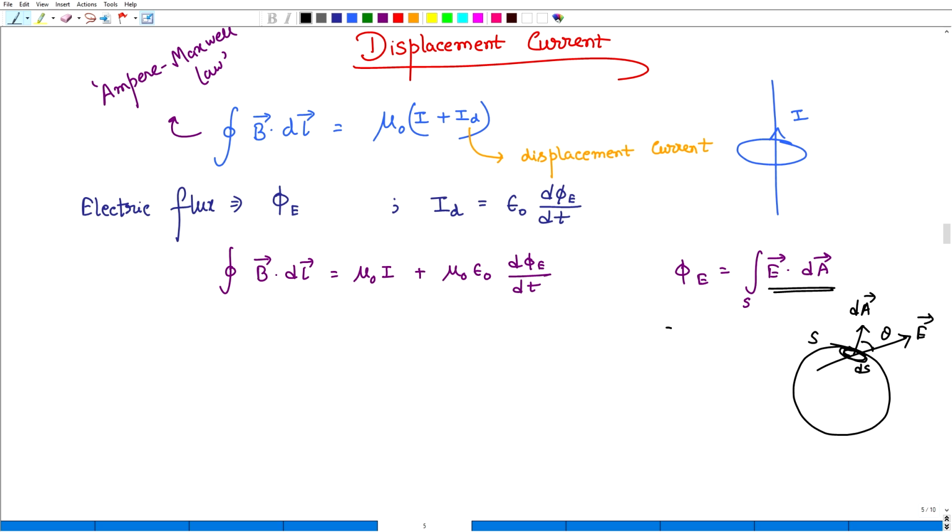So, we can write phi E equals integral over S, and this is the d phi. So, then it is clear, right? Okay. I am not getting into detail on that, but the definition of phi is this.